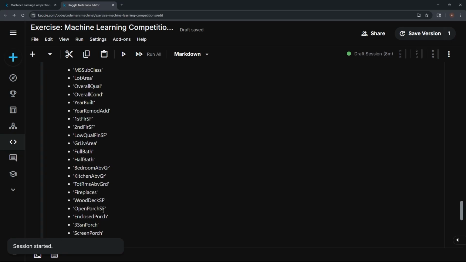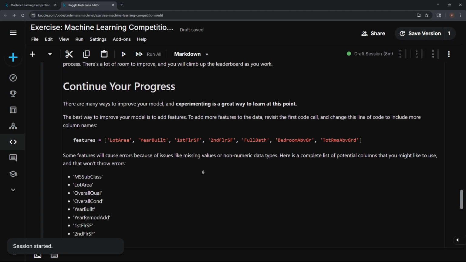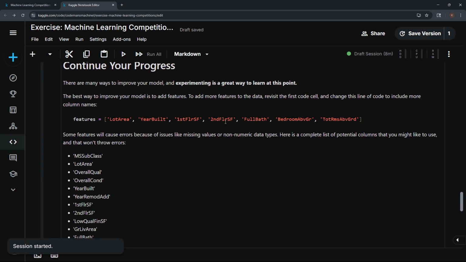So we're going to add these column names to these features. And some features will cause errors because of issues like missing values or non-numeric data types. But here's a complete list of potential columns that we might like to use that won't throw errors.